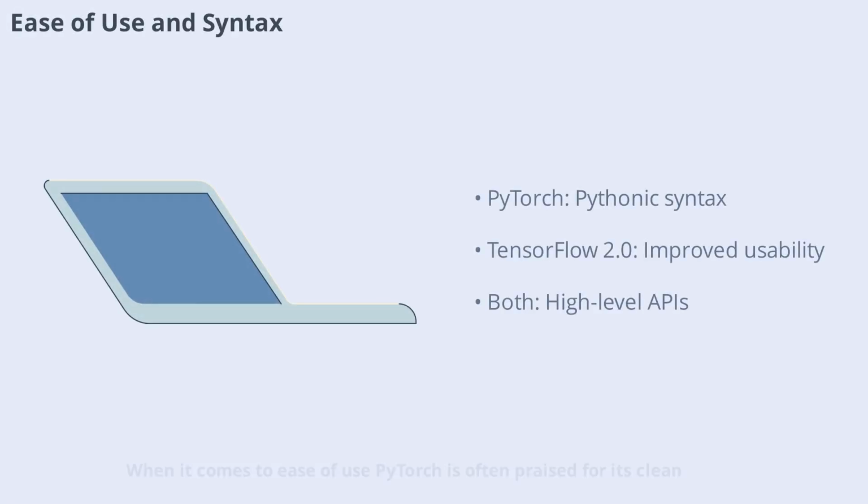When it comes to ease of use, PyTorch is often praised for its clean Pythonic syntax. Its code closely resembles standard Python, making it easy to learn and debug. TensorFlow, especially in its early versions, was criticized for its more complex and less intuitive syntax. However, with the introduction of TensorFlow 2, the framework has become much more user-friendly, adopting many features inspired by PyTorch.